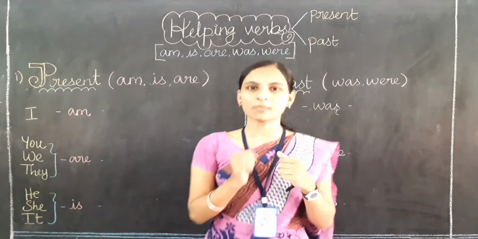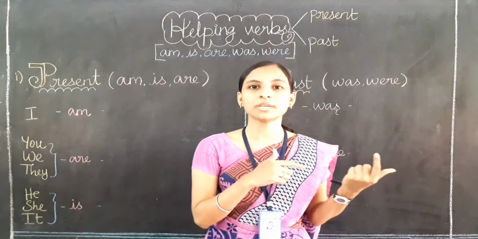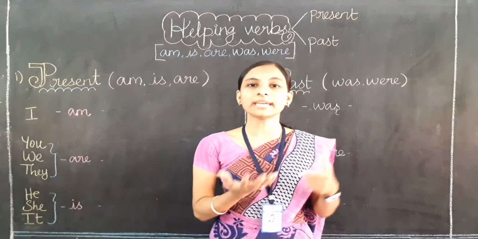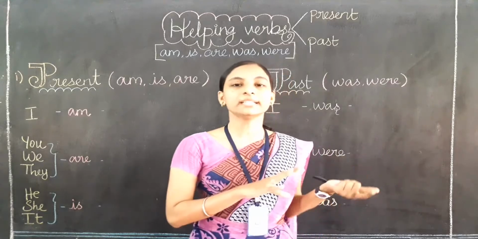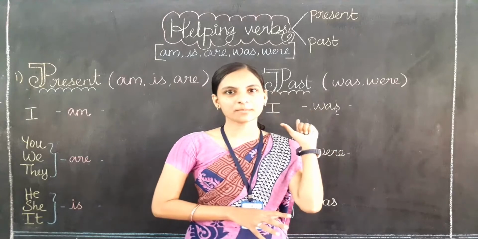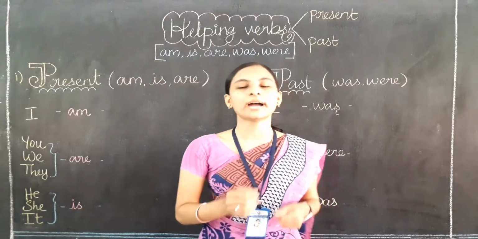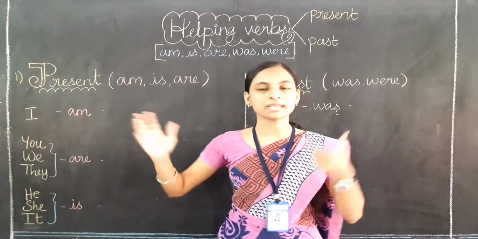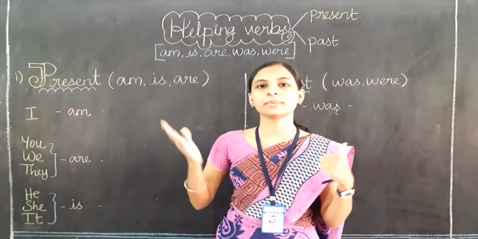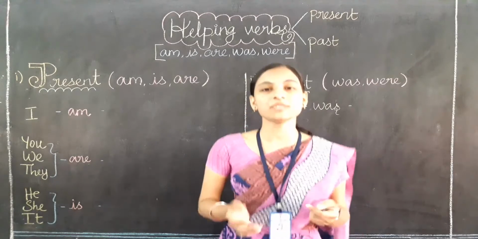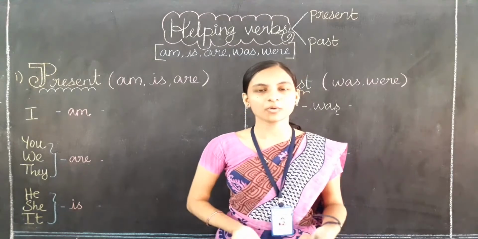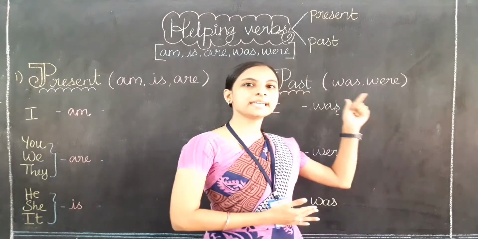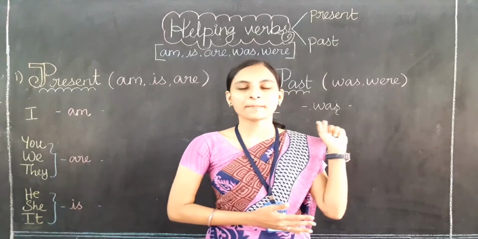See, now I'm jogging. What was I doing before? I was walking. That walking has already been done, so that time will be the past time. Now what am I doing? I am jogging, which means now it is the present time. Clear? What is present and what is past? Present means the action which you are doing now. What you have already done is the past time.